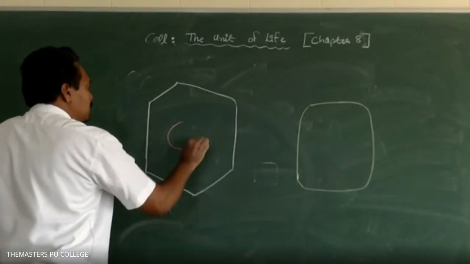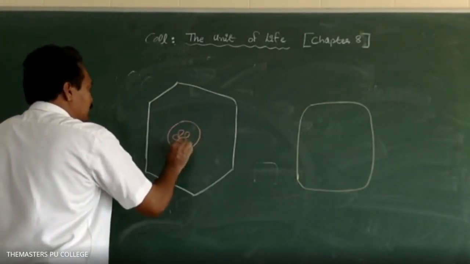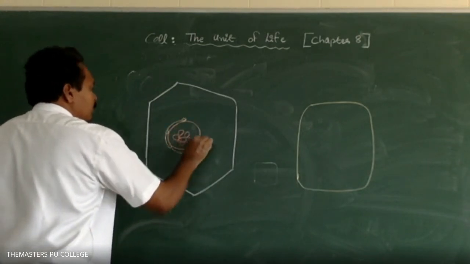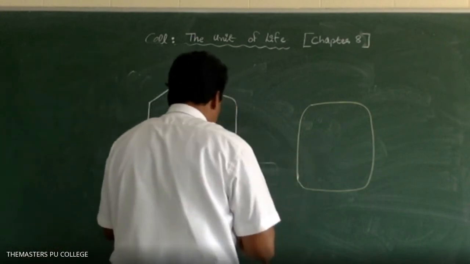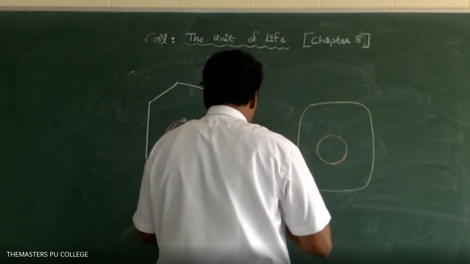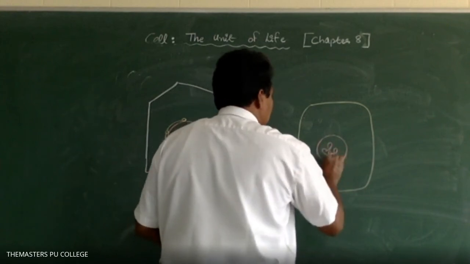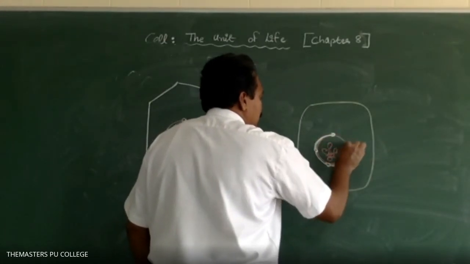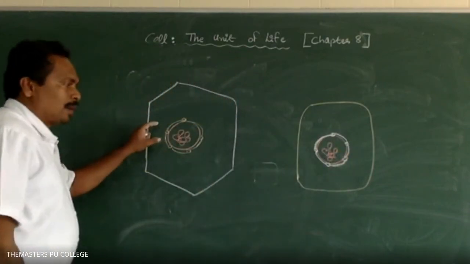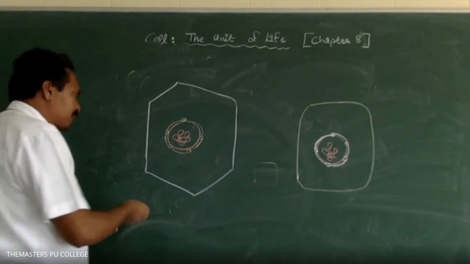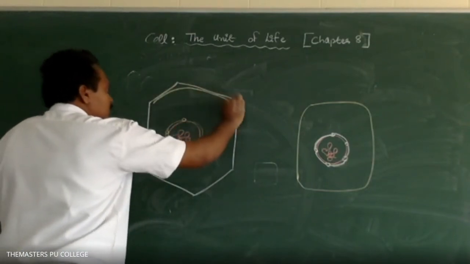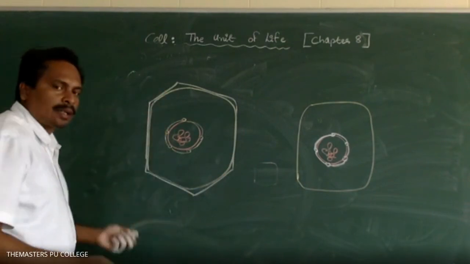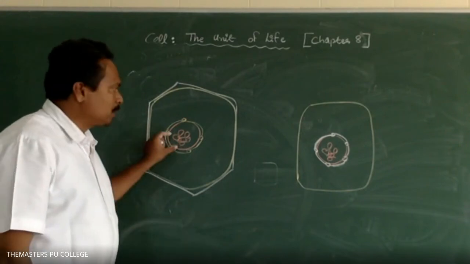The genetic material is surrounded by the nuclear membrane in eukaryotic cells. The cell wall is the outermost boundary in plant cells, whereas in animal cells the cell membrane is the outermost boundary.